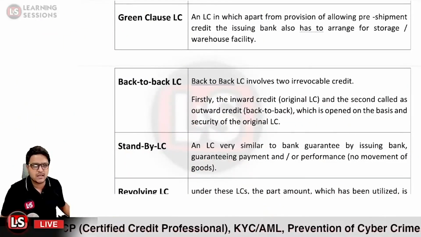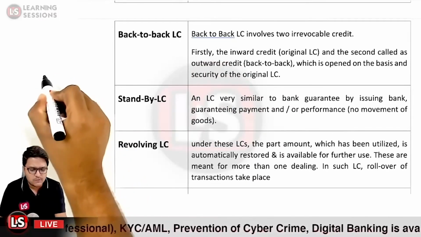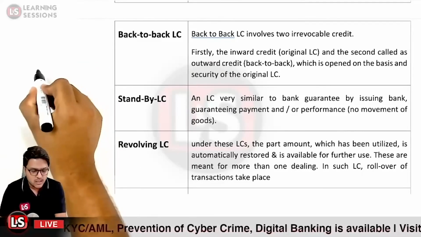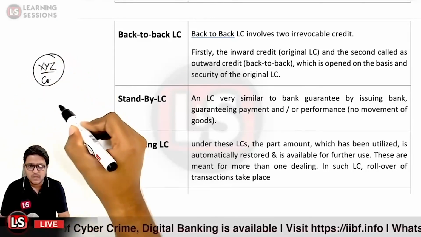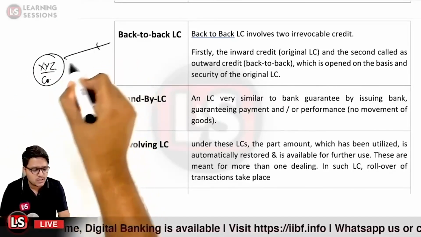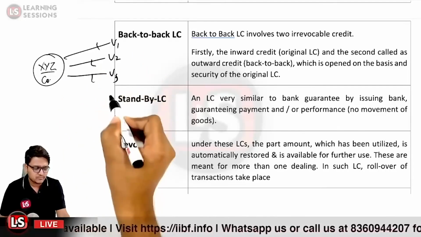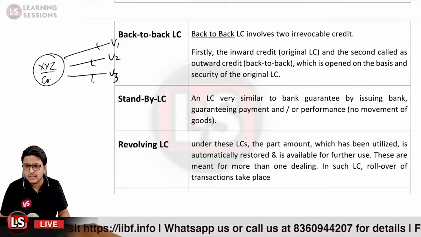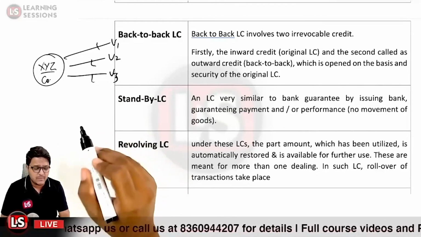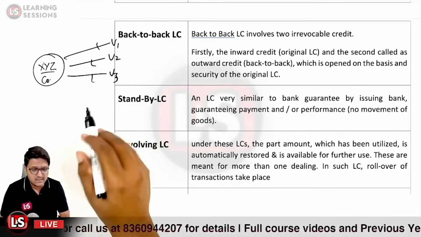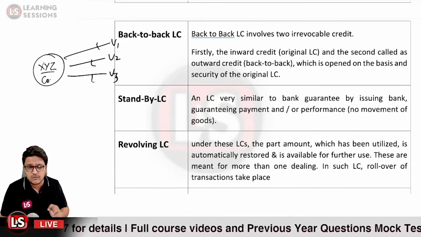After that, it is related to the revolving letter of credit. Sometimes you are procuring goods from the same vendors. Let us suppose XYZ company is importing goods again and again from the same vendors, V1, V2, V3. If you open the same type of letter of credit for these vendors each time, it would be so harassing, because you have to deal with a ton of papers and documents.